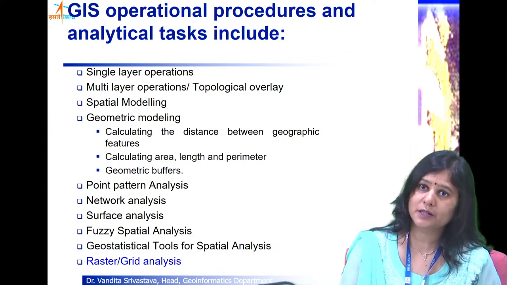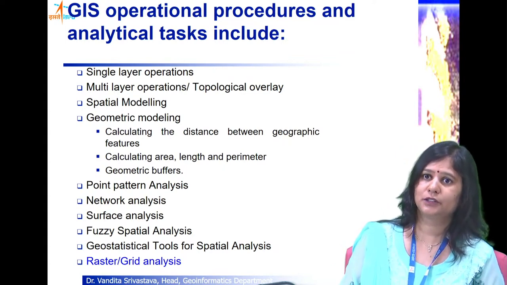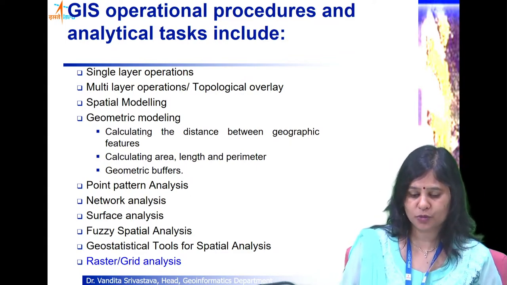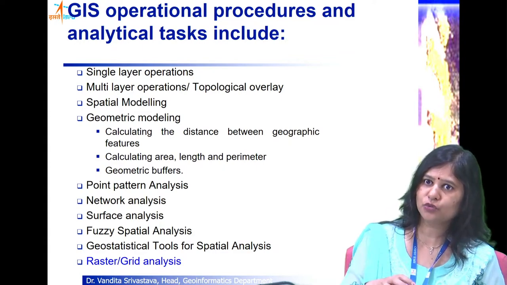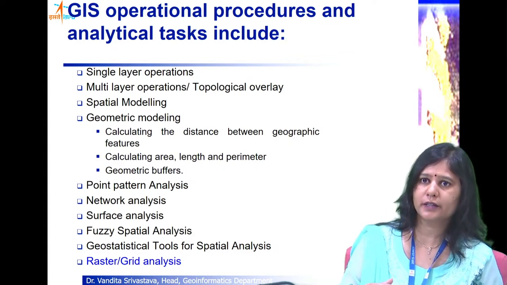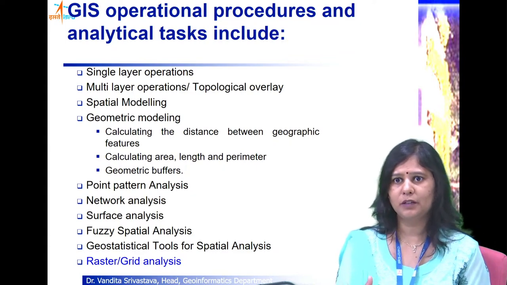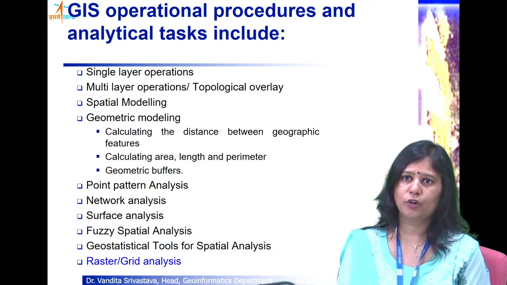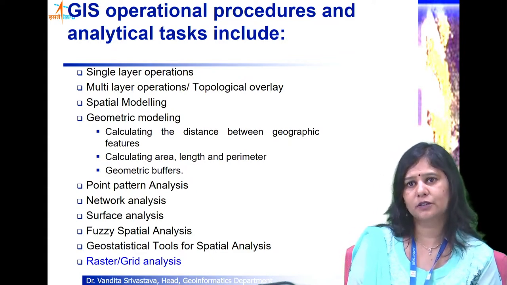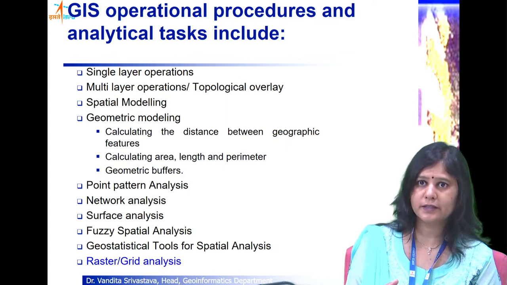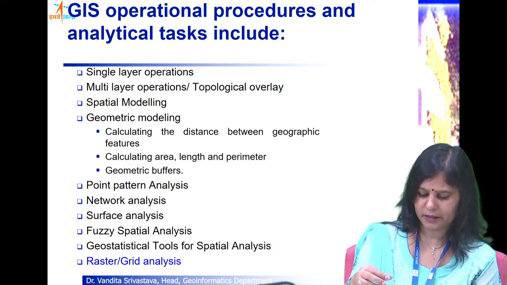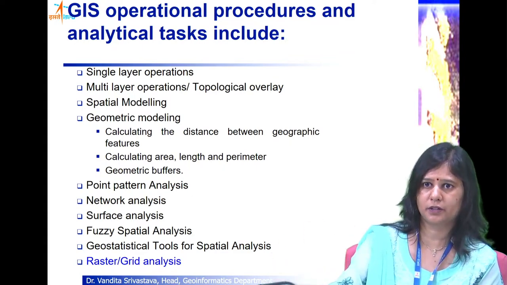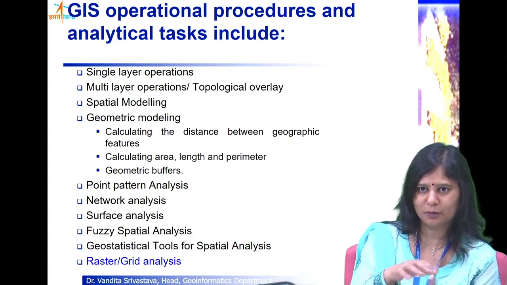Then there are geostatistical tools based upon the theory of regionalized variables proposed by George Matheron. It accounts for the autocorrelation that exists in a variable with respect to distance. It is based upon a simple law of geography, Tobler's law of geography, that says that things that are closer apart are more similar than the things that are farther apart. So things that are closer will be of similar nature.